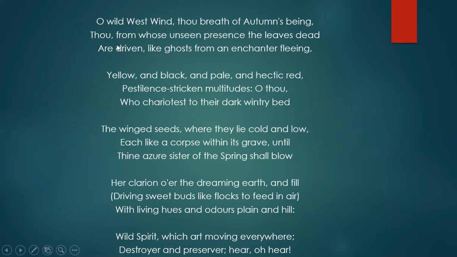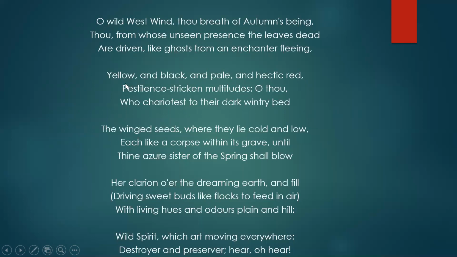Okay, and now here what is happening, he is comparing dead leaves with ghosts. So he says that the west wind carries the dead leaves and drives away dead leaves the way ghosts are driven away by the sound created by the magician. So here dead leaves are being compared with the ghosts.